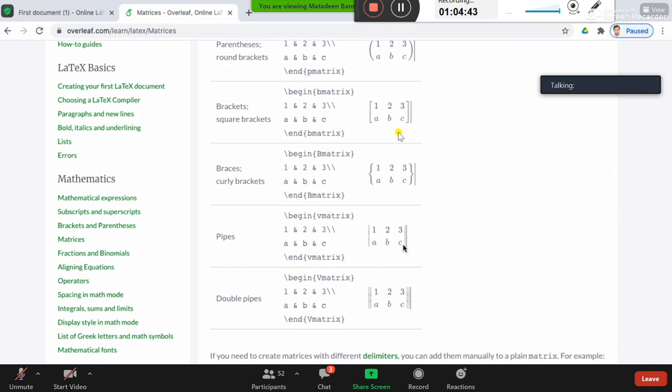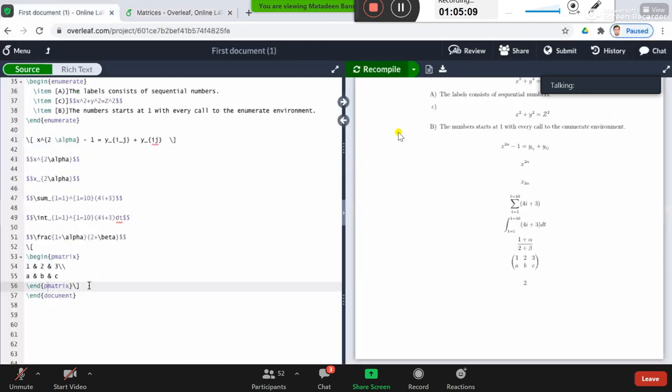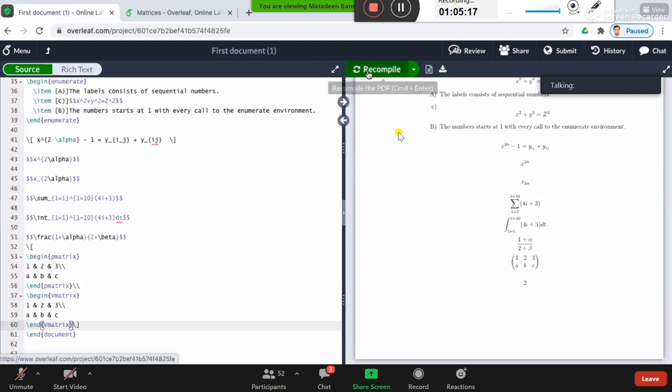For vertical lines, the typical matrix or determinant type of field, you use pipes. So for this you have vmatrix: begin vmatrix and end vmatrix. If you want double pipes, you use capital Vmatrix: begin capital Vmatrix and end capital Vmatrix. It's like that. Let's run it. Right, it's like that.